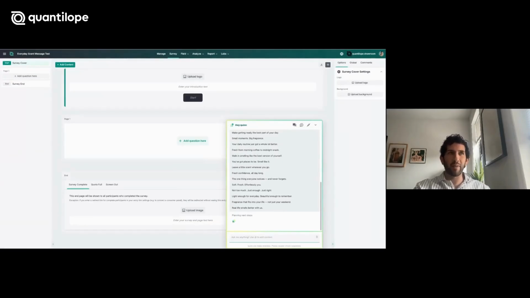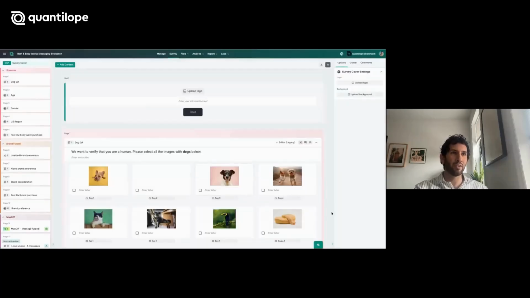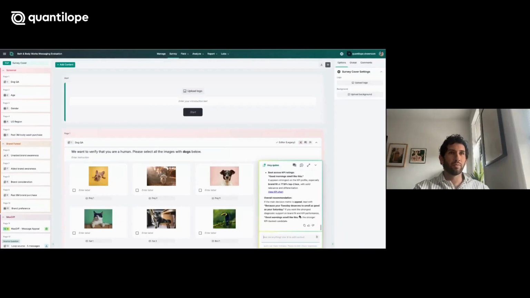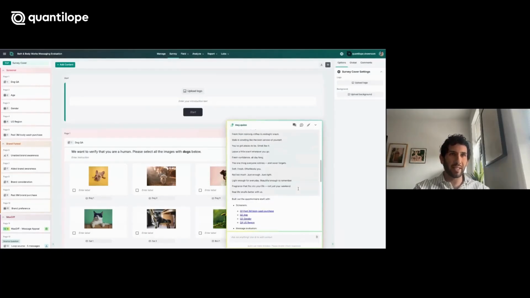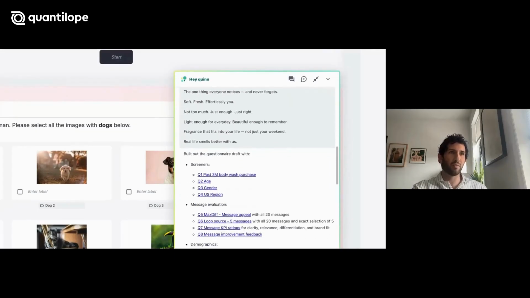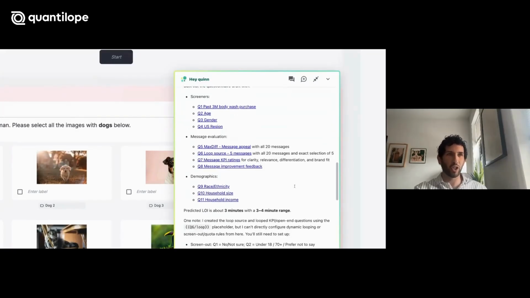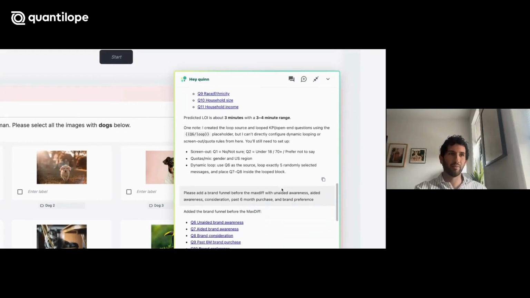For the sake of time for today, I'm going to switch into a version of this that has already been built out. So you can see here, I used the exact same prompt with the exact same messages. And Quinn was able to build out for us that questionnaire with our screeners, our message evaluation, and our demographics.